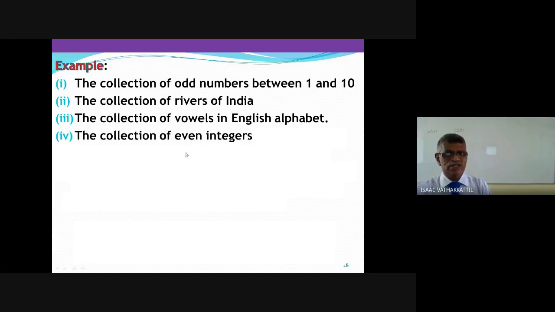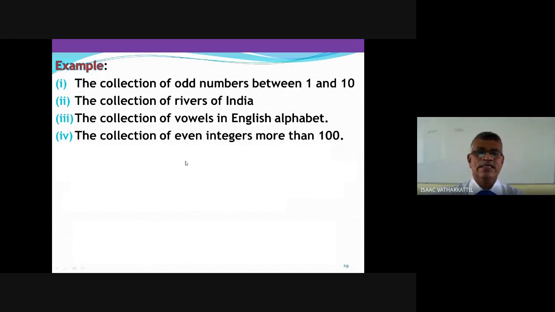Collection of even integers more than 100. Of course, if you go on listing, so many are there, but whether yes or no can be identified. If I say 124, yes, it is an even integer more than 100. If I say 115, no, it is not even. Or if I say 95, no, it is not more than 100. Okay?